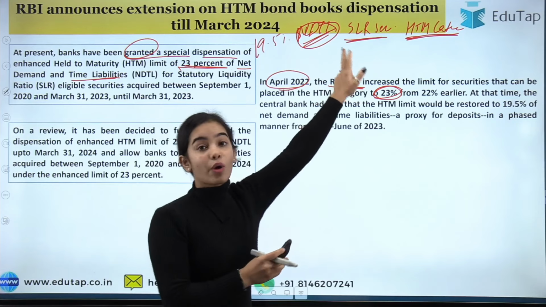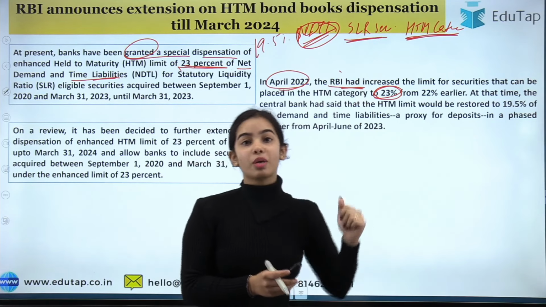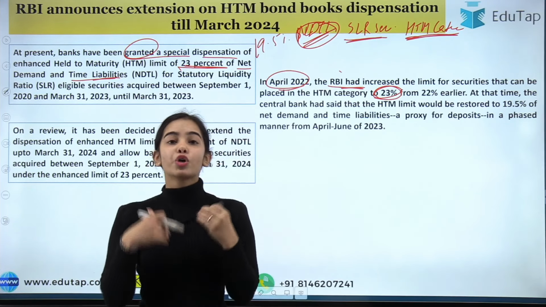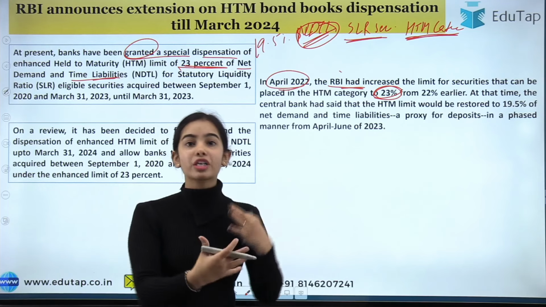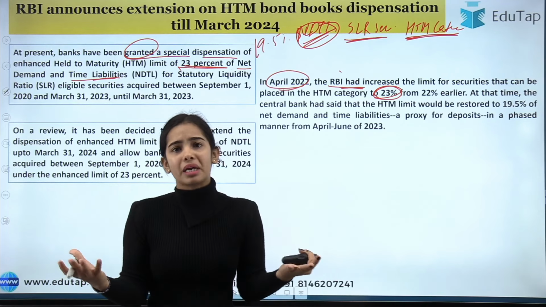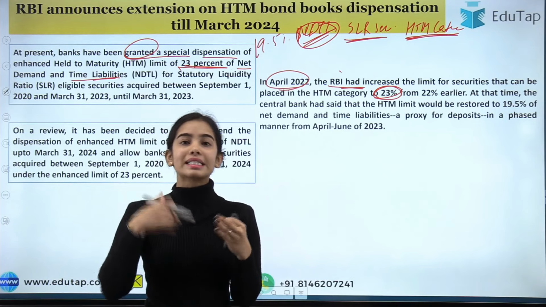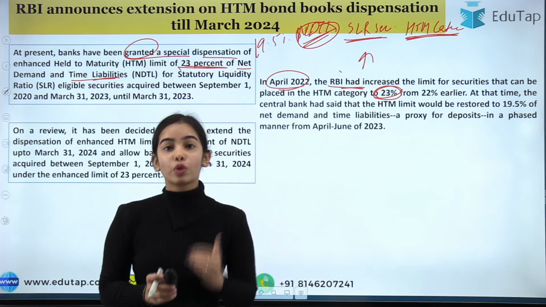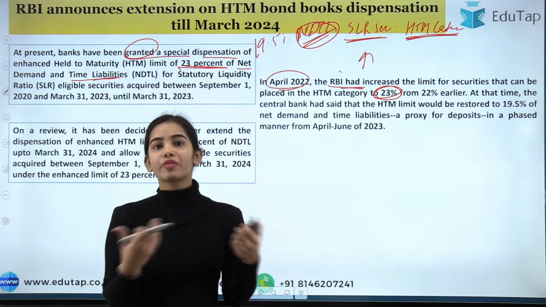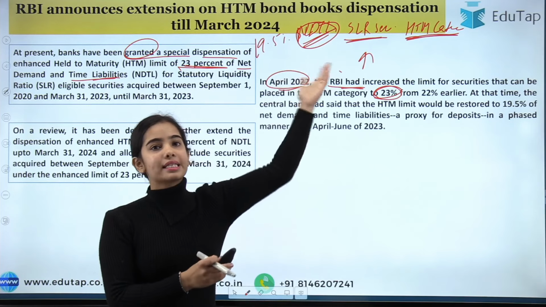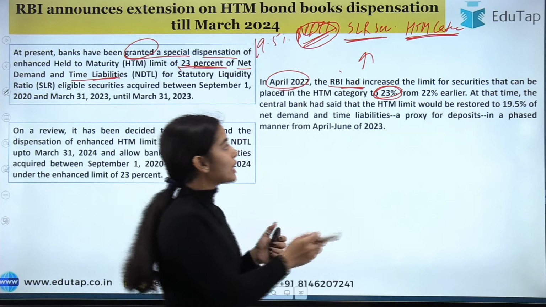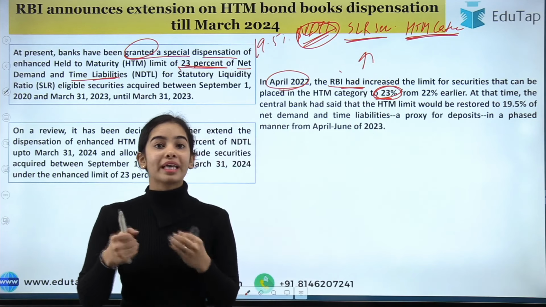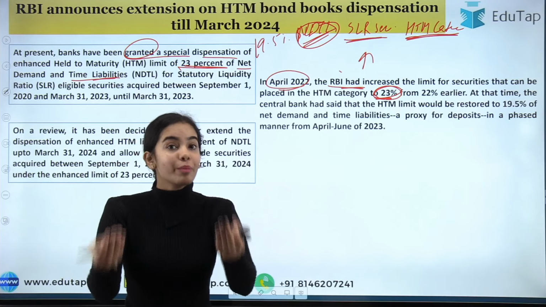As well as, the SLR securities are what? They are the loans that are given, because they are government securities. So the government also needed a lot of loans to provide infrastructure to the people. The COVID situation, they needed the money. The government needed money. So that's why the SLR securities were also increasing. The government wanted a lot of loans and the banks had to provide that money in a way. Through the SLR securities, they were providing the money. So that's why the limit was raised for the SLR securities, so that more SLR securities can be bought by the banks for providing the money to the government in the form of loans.